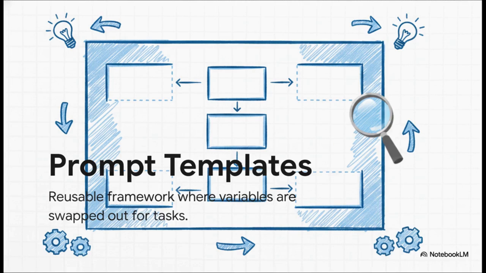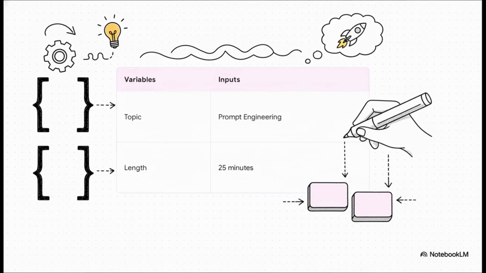In practice, this means building template variables right into your master prompt, like bracket topic bracket or bracket audience bracket. Then you simply supply today's inputs. Say, AI prompting for the topic and beginners for the audience. You scale your productivity immensely by just plugging new inputs into your reusable variable slots. You do the hard work of engineering the perfect prompt once, and you reap the rewards forever.